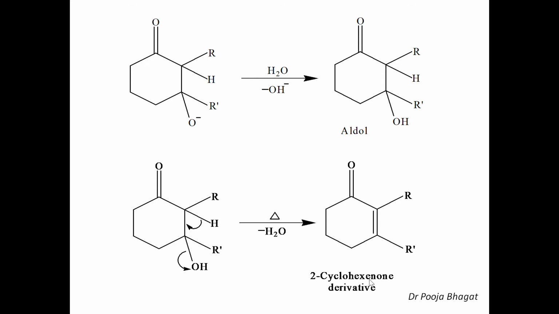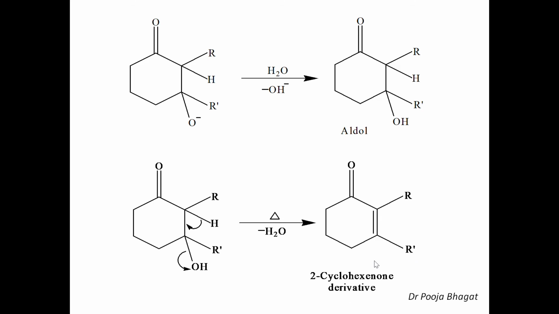Okay, so it is a 6-membered ring structure with a carbonyl group and a double bond, and hence the name is cyclohexenone. Ene stands for double bond, one for the carbonyl group. Again, we have to mention the position of the double bond. So the carbonyl group is number 1, so the double bond is present at the second position, so the name is 2-cyclohexenone derivative. Depending upon the value of R and R dash, you can write down the exact name of this compound.